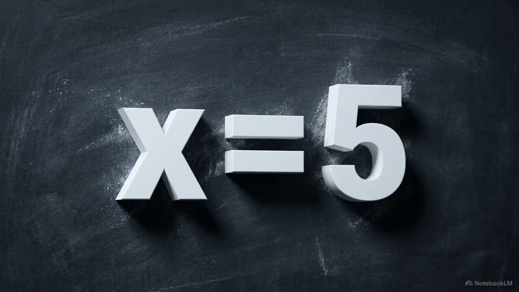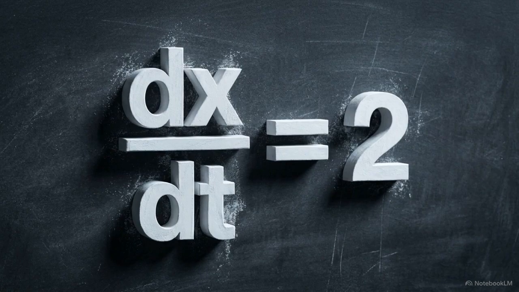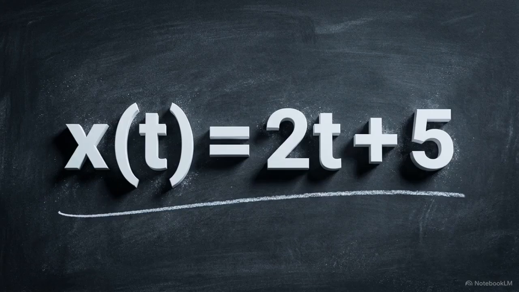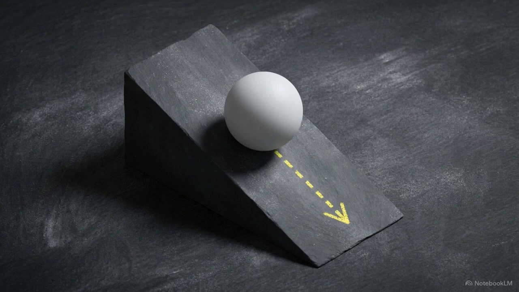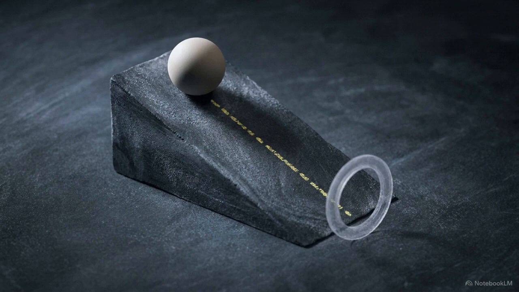When an equation links current values to their rate of change, it creates a predictable rule. If we know exactly where the ball is and exactly how its speed is shifting right now, the ball's position in the next millisecond becomes a mathematical necessity rather than a guess.